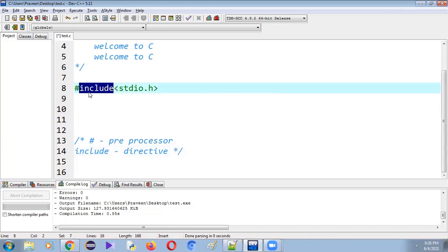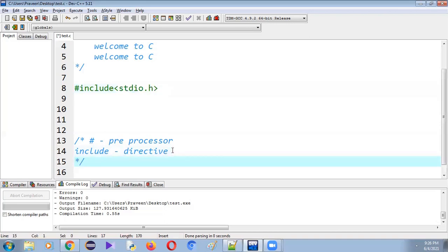Include is a directive that tells the preprocessor that stdio.h is a file. stdio.h stands for standard input output header file. It tells the preprocessor: please include this stdio.h into the present file, so that it can use the functions that are present in stdio.h.